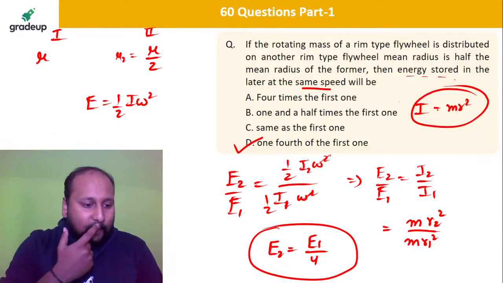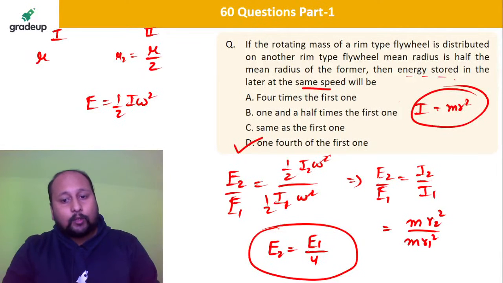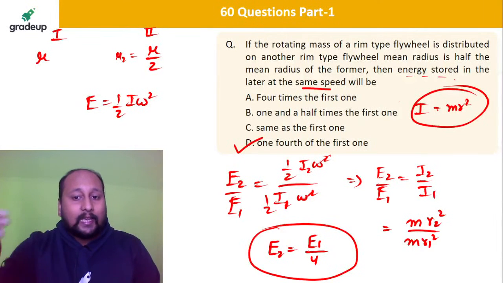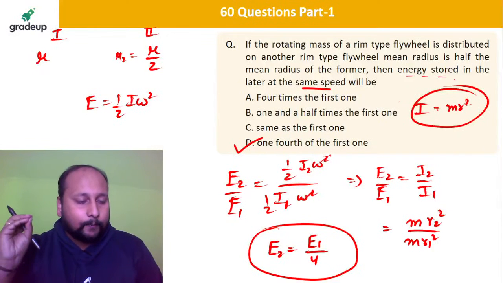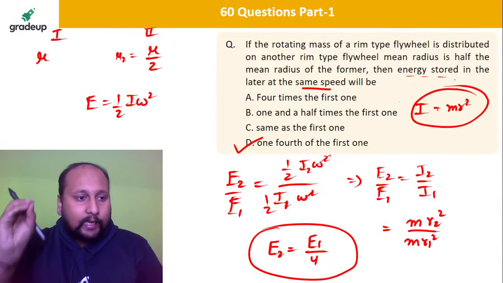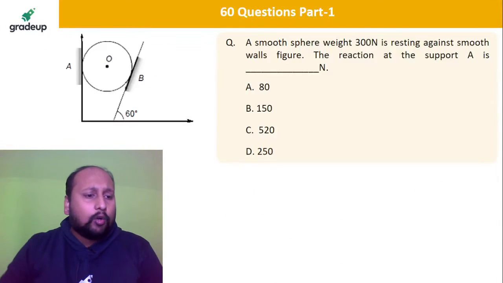Neeraj, correct. It is 1/4 of the first one. Option D. Read the statement. They are asking how many times E1 the energy has been reduced or increased. Very good, Sunita. Absolutely correct. Let's proceed to the next question and see who will be responding to this very important question.